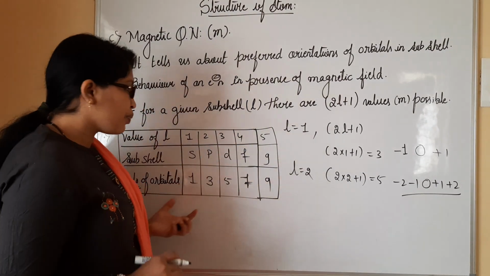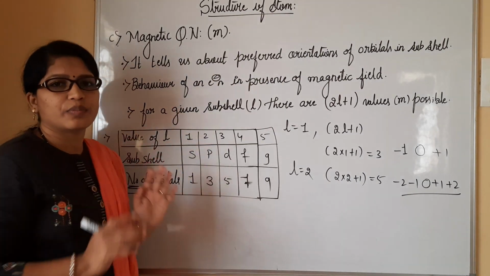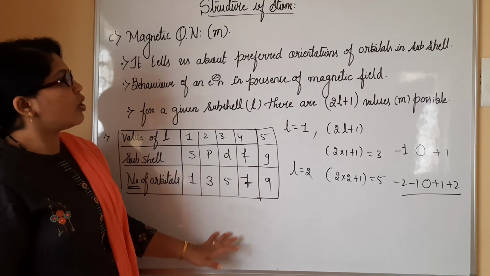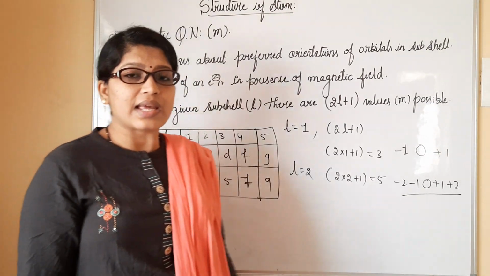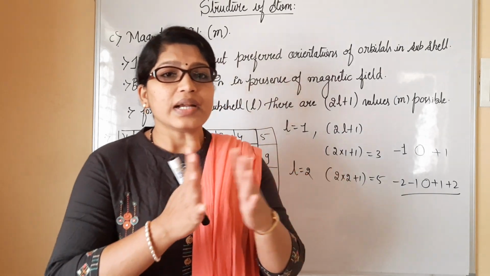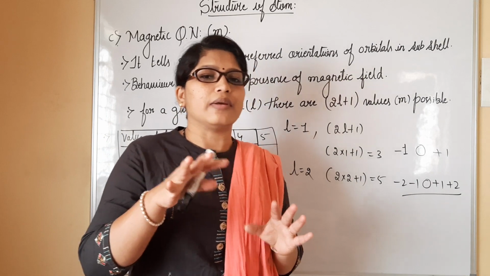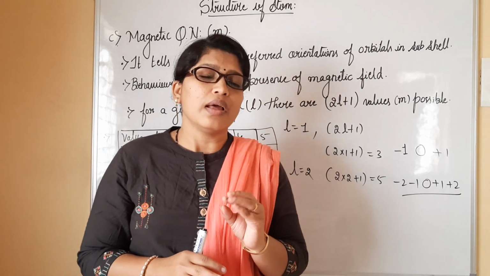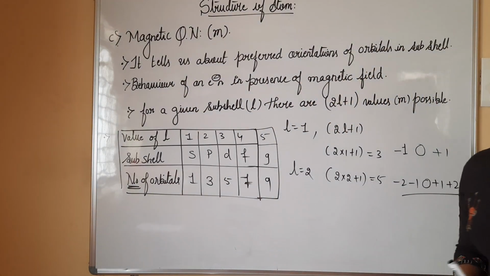Likewise, we have this list which is generally explained with the help of magnetic quantum number. Okay, so this is all about the information given by magnetic quantum number, that it mainly explains the orientation of orbitals and the nature of electrons in the presence of a magnetic field. So please copy this one. We'll move to next.